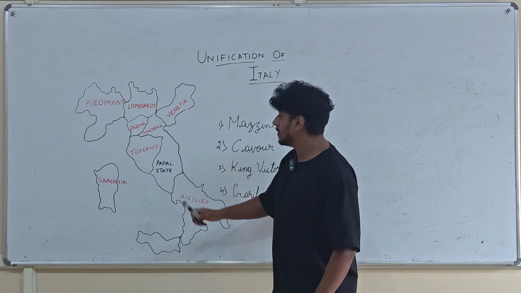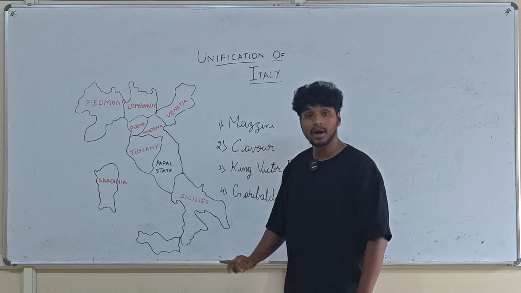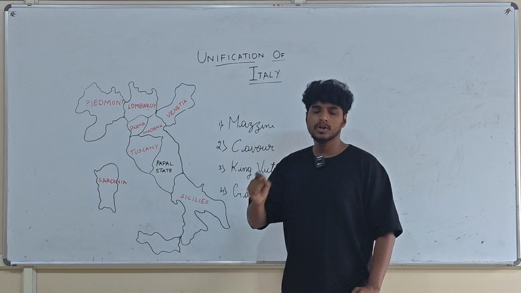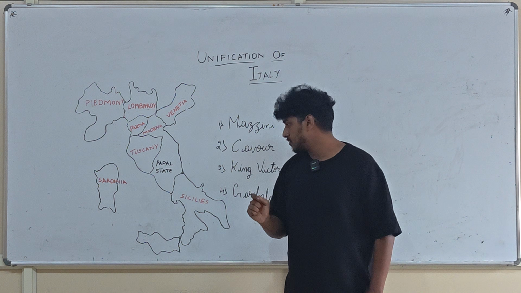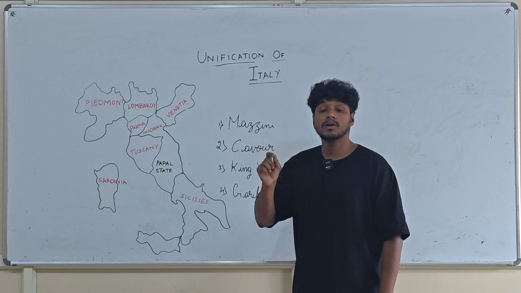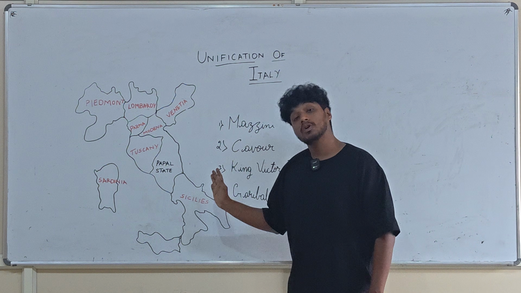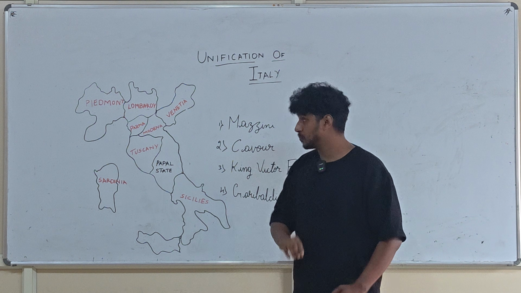And we have the Papal State, which was controlled by the Pope. We all know who the Pope is. The Pope is the head of the Roman Catholics. And the two Sicilian kingdoms were under the control of the Bourbon dynasty of Spain. Upper Sicily and Lower Sicily were both controlled by the Bourbon dynasty of Spain.